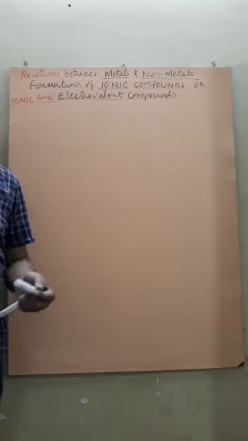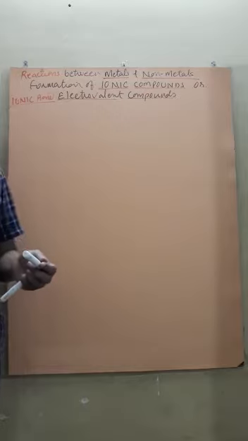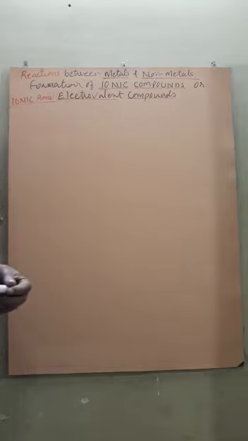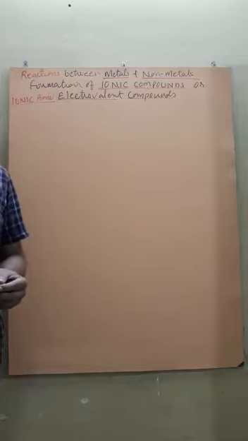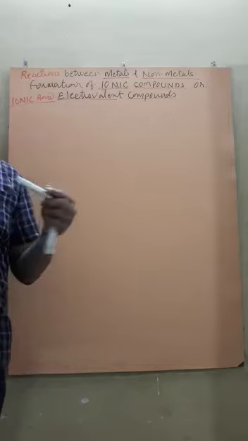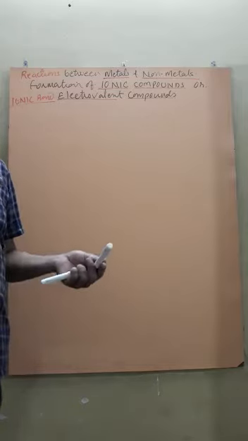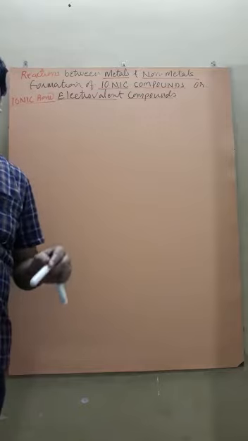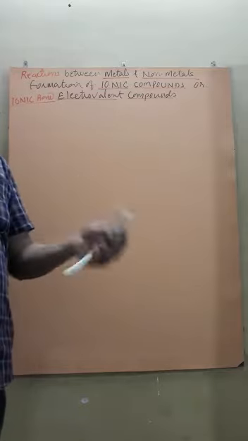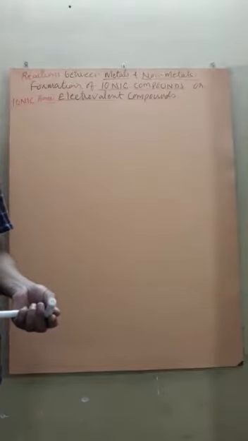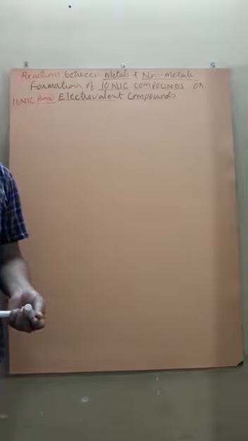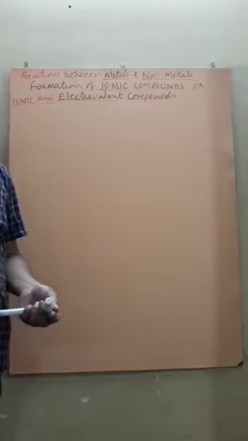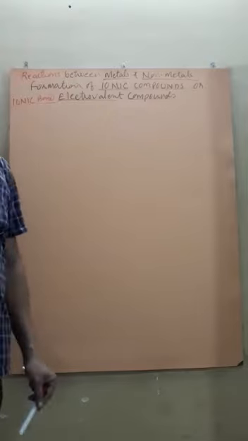Earlier, I told you during the definition of metals that metals have 1, 2 or 3 electrons in their valence shell. So, to complete duplet or octet, they usually tend to release the valence shell electrons, and thus they complete the octet. During the completion of octet, they convert into cations.